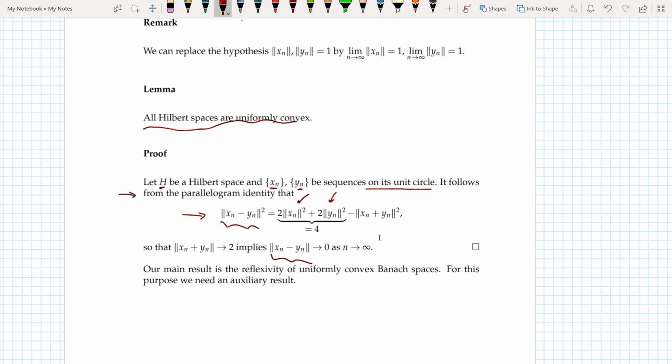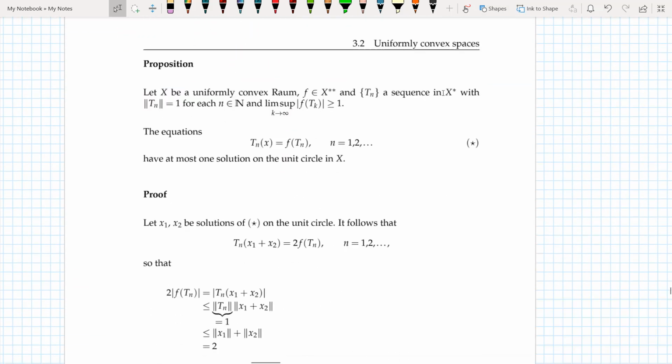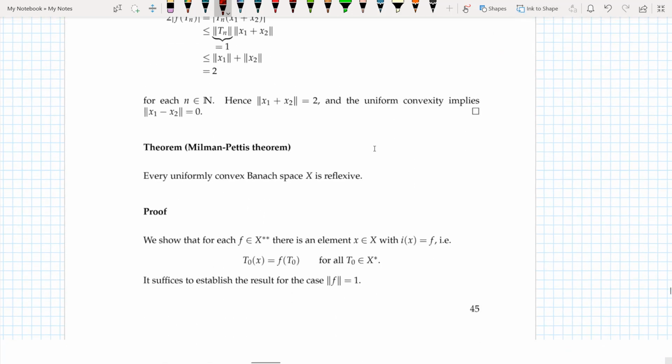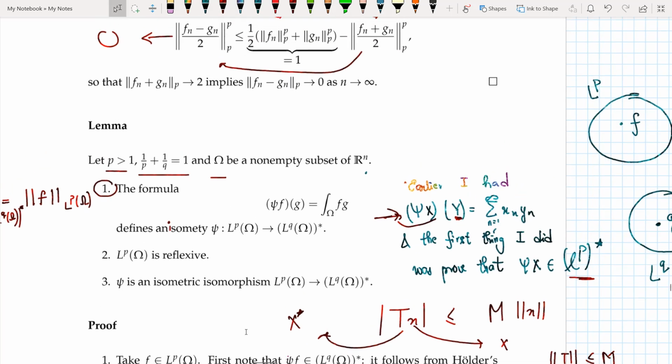And the next thing that I want to show is the uniform convexity of Banach spaces. In order to do that, I have to look at this trivial result, and I make use of this result to prove that all Banach spaces are uniformly convex. This lemma says that, let's start, p is greater than 1, with 1 by p plus 1 by q equals 1.